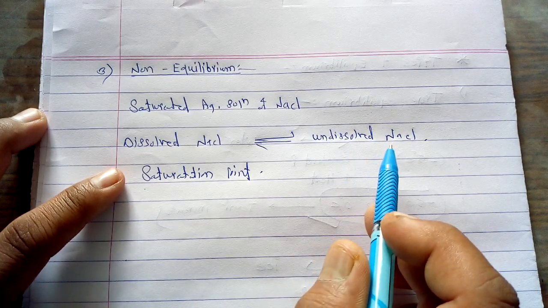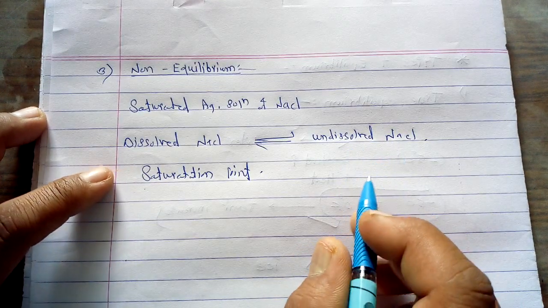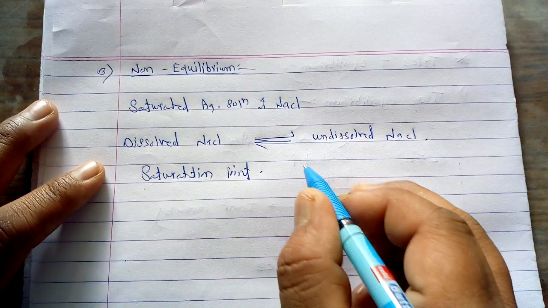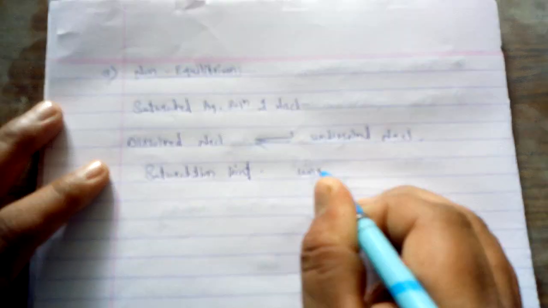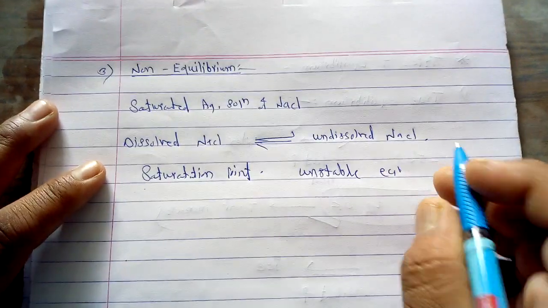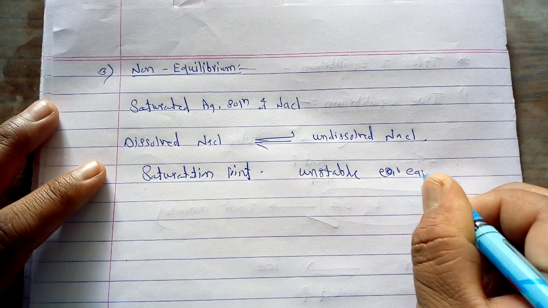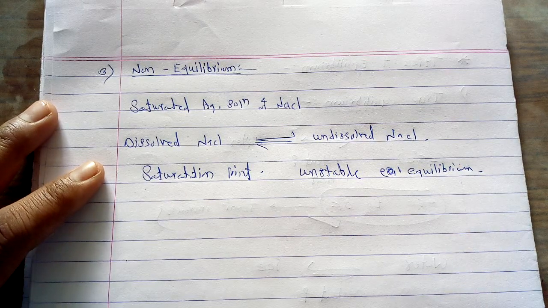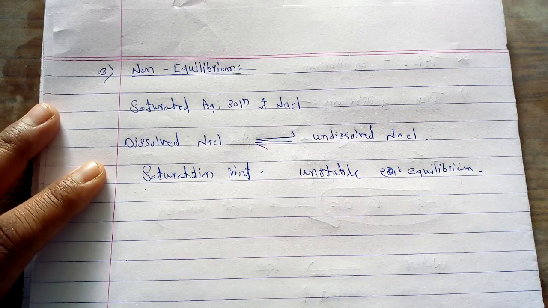So we can say that this type of equilibrium is an unstable equilibrium.